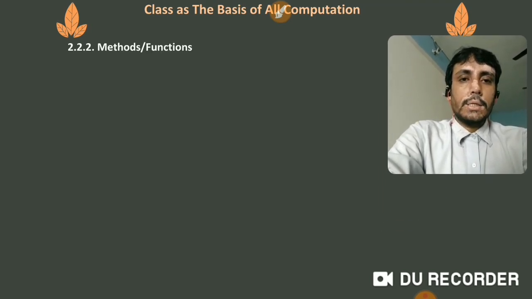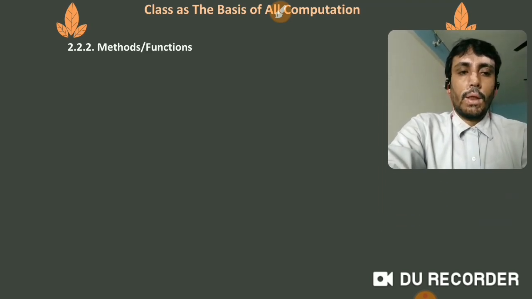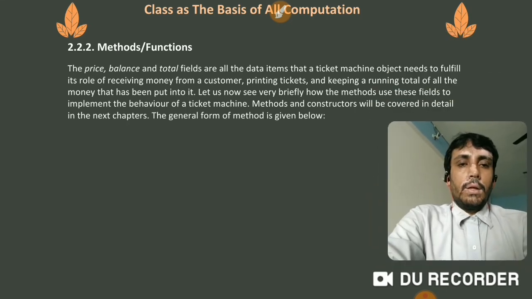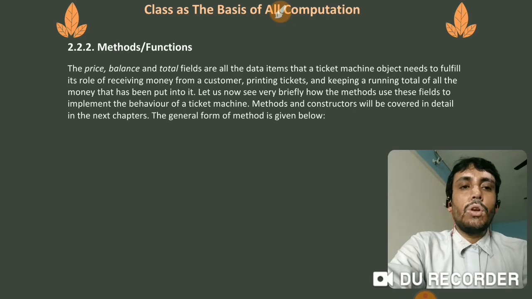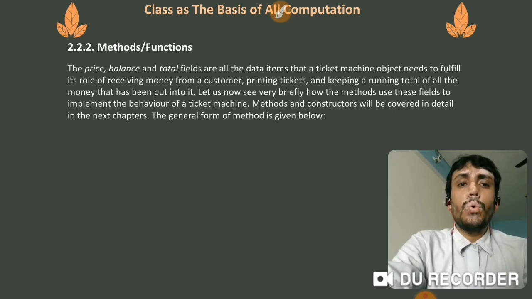So, methods, functions. Let's talk about the method and function. The price, balance and total fields are all the data items that a ticket machine object needs to fulfill its role of receiving money from a customer, printing tickets, and keeping a running total of all the money that has been put into it.